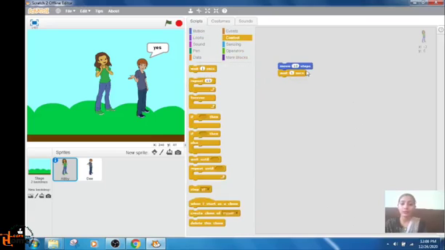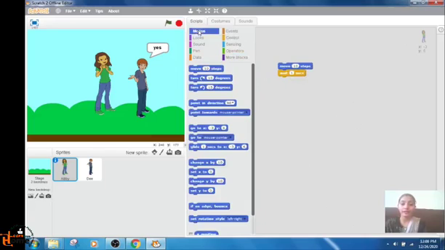Then again in the motion block we can change the axis or the dimension, like we can set the x axis to where it will come. Set x axis to 20. Suppose we have set the x axis to 20.